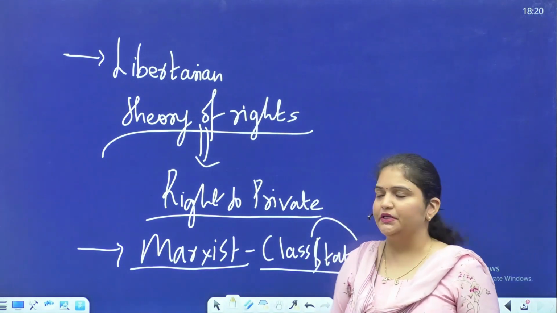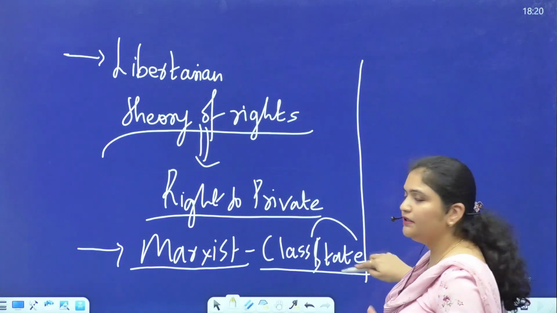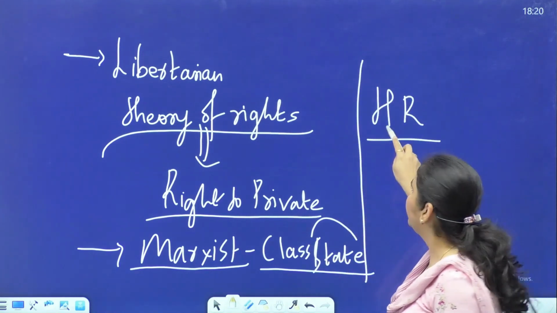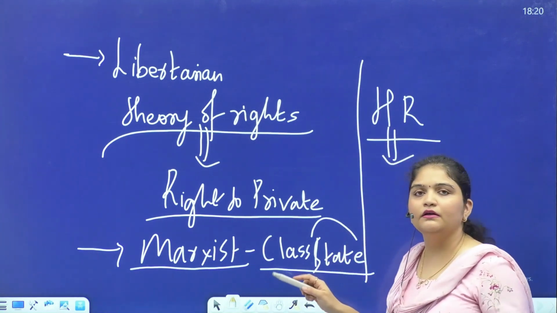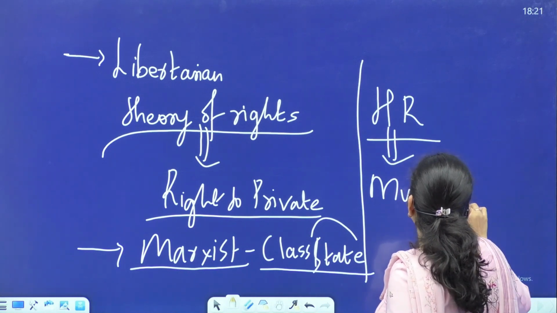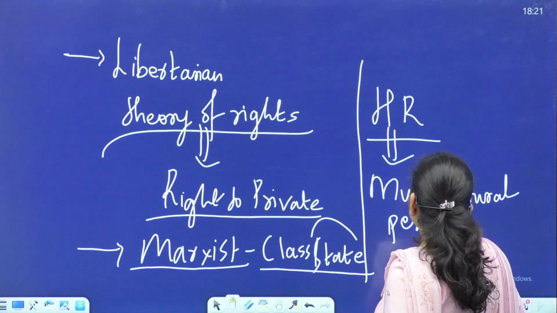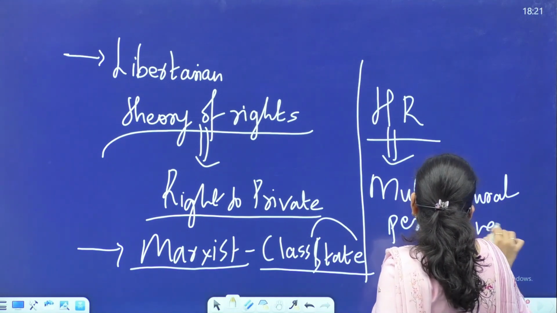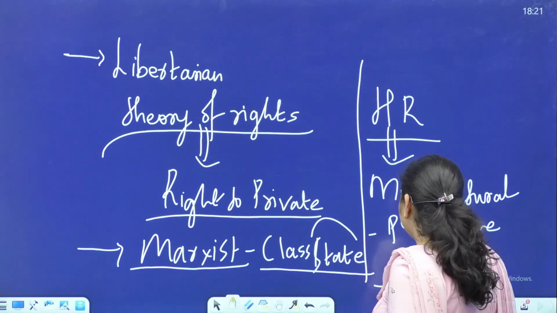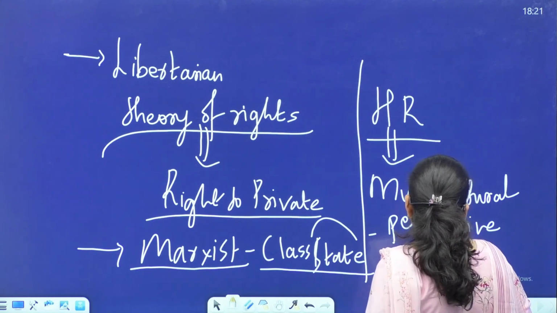Then the whole concept of rights deepened with human rights in the 20th century. And here we had the multicultural perspectives on rights that came about, and Asian values, guided by which declaration?